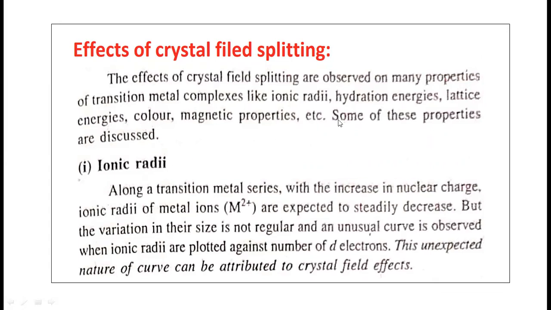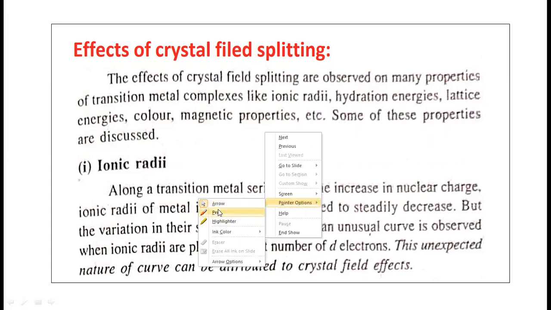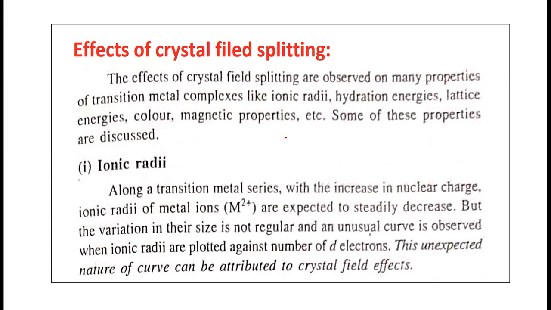What is ionic radii? Ionic radius is the distance between the nucleus and the outermost electron. Let us take the example of the Fe2+ ion. We know the electronic configuration of the Fe2+ ion is 3d6 4s0.